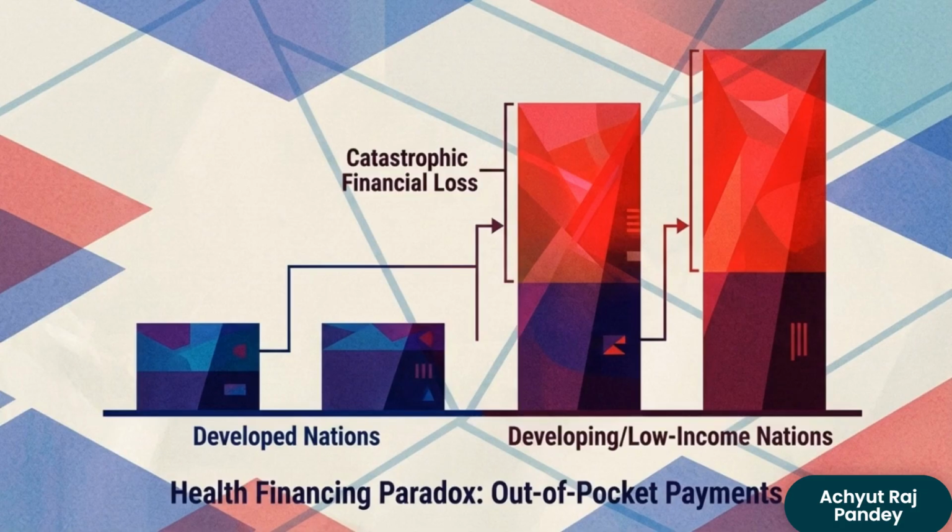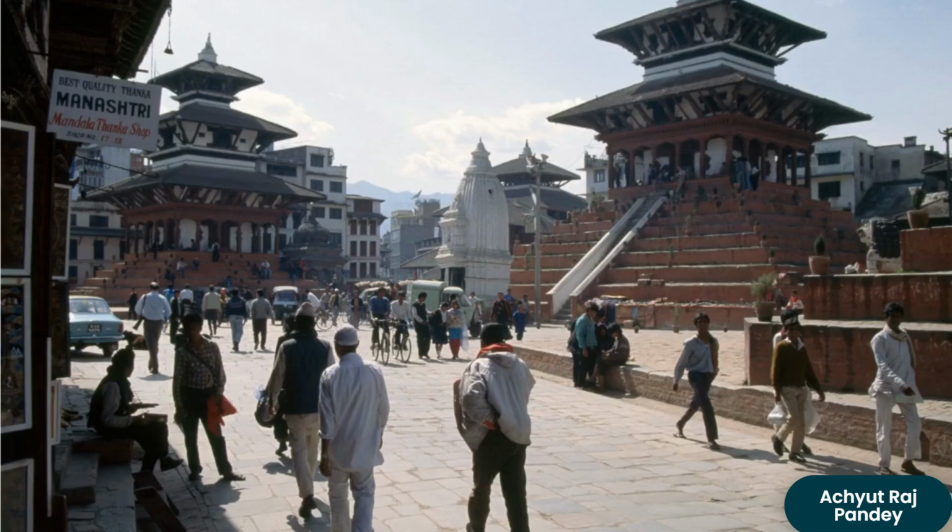This chart shows the massive disparity in out-of-pocket healthcare payments between developing and developed nations. In low-income countries, patients directly shoulder the vast majority of medical costs. High reliance on cash payments leads directly to catastrophic financial loss during medical emergencies. To understand how to solve this, we have to look at the physical reality of agrarian and emerging economies.